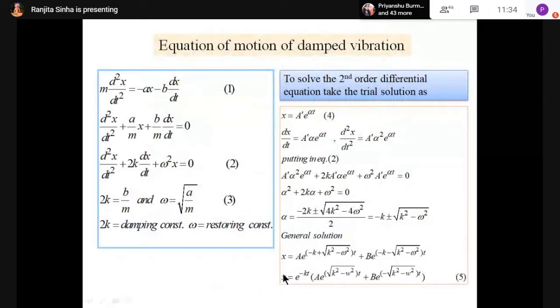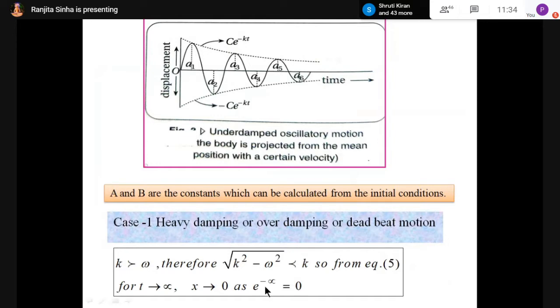Yes, ma'am. X equals this into this. So as e to the power minus kt is 0 at t equal to infinity, is it? Yes, ma'am. So e to the power minus kt is 0. So what is the value of x? 0. 0 means tends to 0 because I have not taken t equal to infinity. I have taken t tends to infinity. So what does x tend to? X tends to 0. So here I have written that e to the power minus infinity is 0.